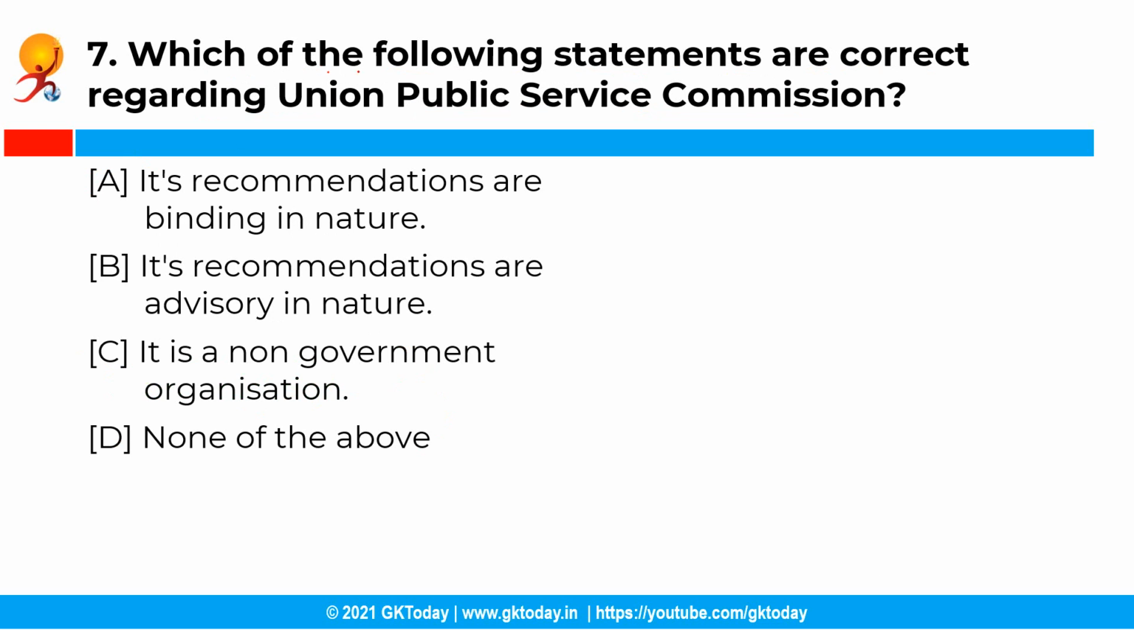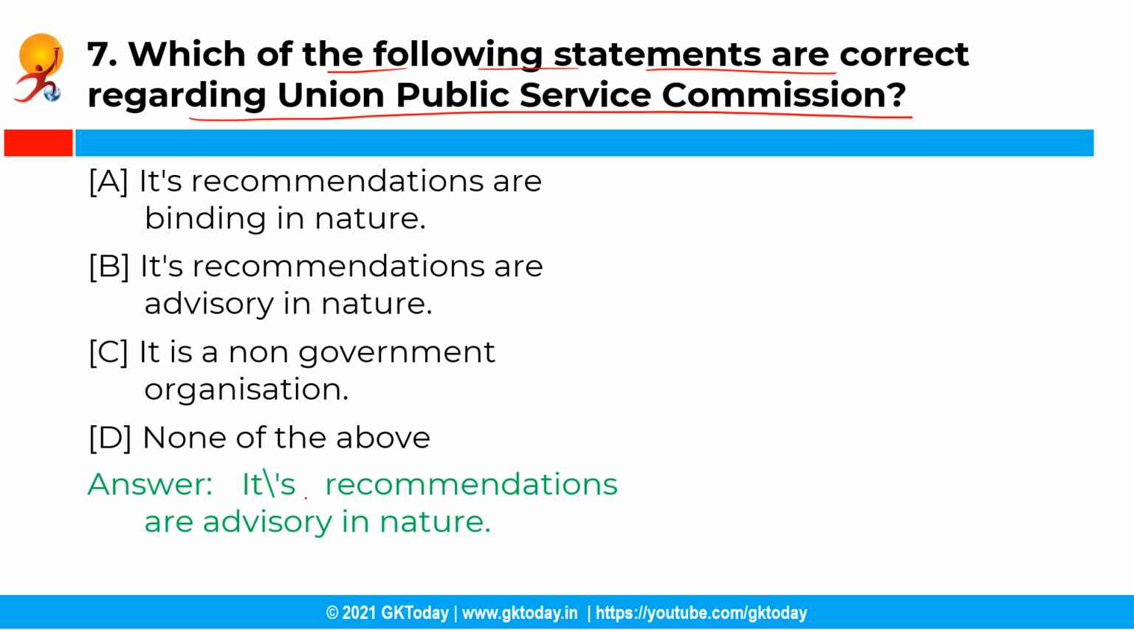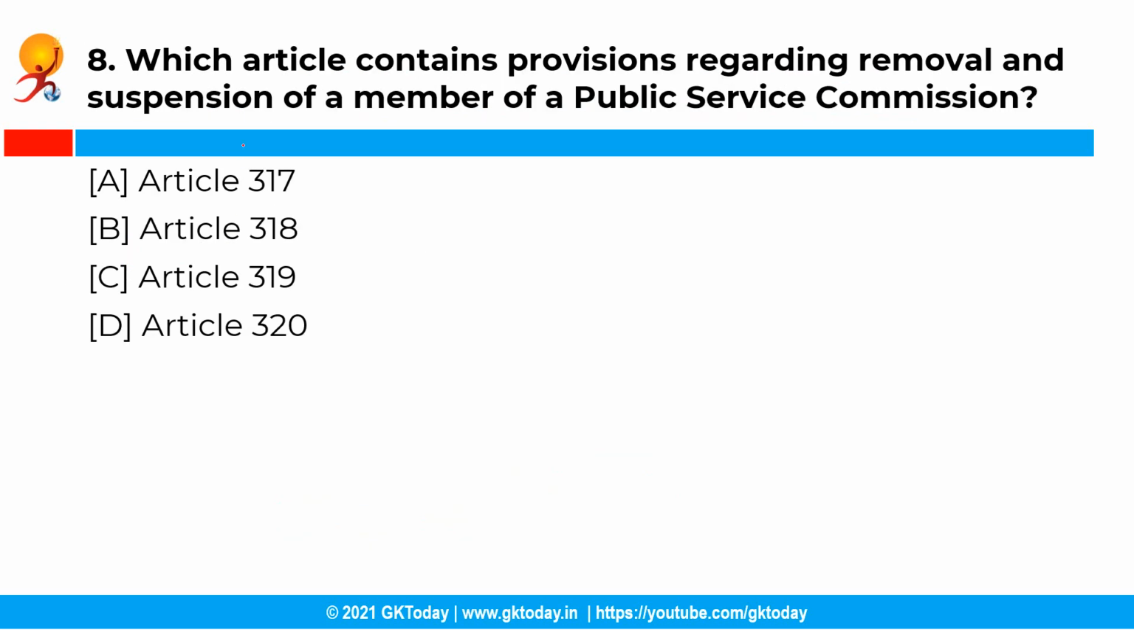Now the next question is, which of the following statements are correct regarding the Union Public Service Commission? So you have the following options and the correct answer is option B, that is its recommendations are advisory in nature. So the role of Union Public Service Commission is not only limited but also recommendations made by it are only of advisory nature and hence not binding on the Government of India. Moving ahead with the next question.